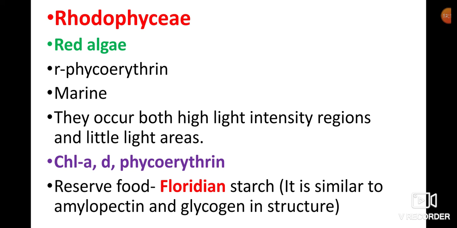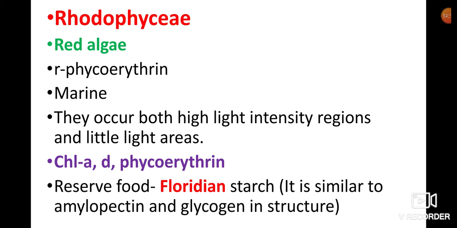Stored food materials. In Rhodophyce members, the stored food material is Floridian starch. This Floridian starch is similar to amylopectin and glycogen in its structure.